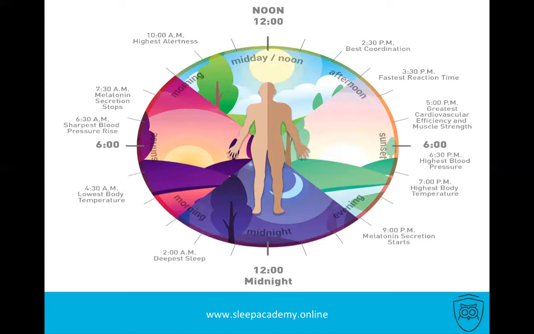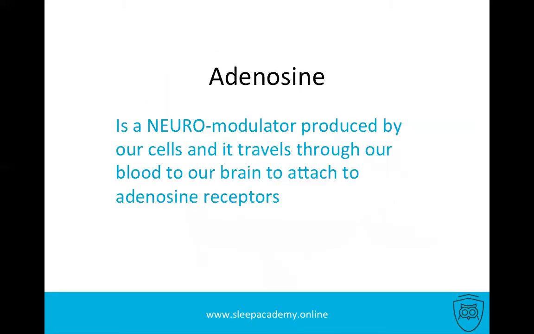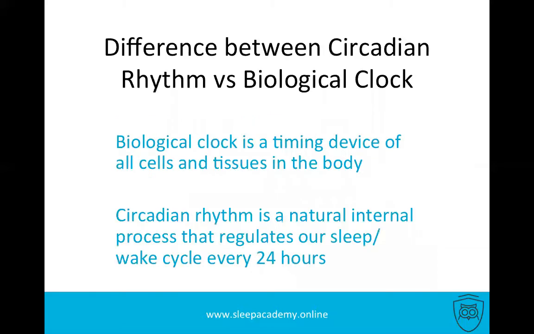As you can see on this diagram, this is a 24-hour clock showing what our body is actually doing at different times of the day. And this is controlled by circadian rhythm. And adenosine is a neuromodulator produced by our cells, and it travels through our blood to our brain to attach to adenosine receptors. Before we continue about adenosine, I wanted to outline the differences between circadian rhythm and biological clock.